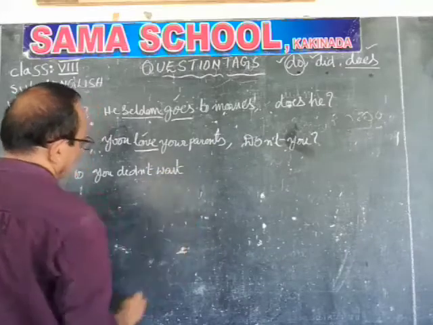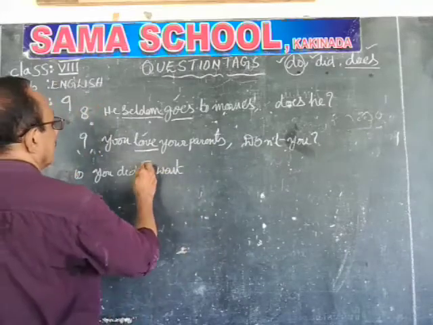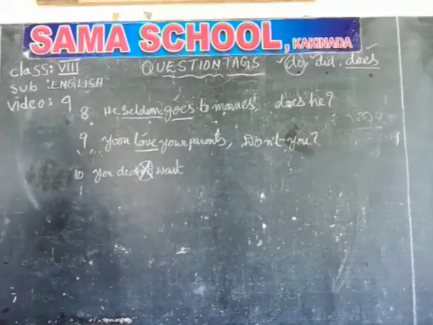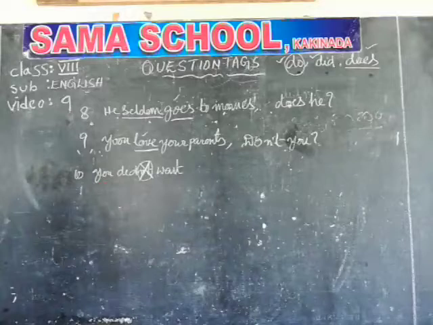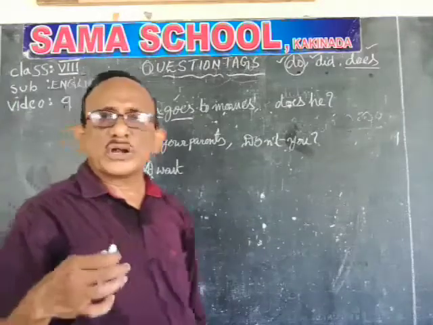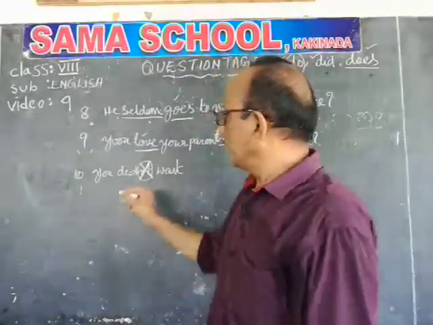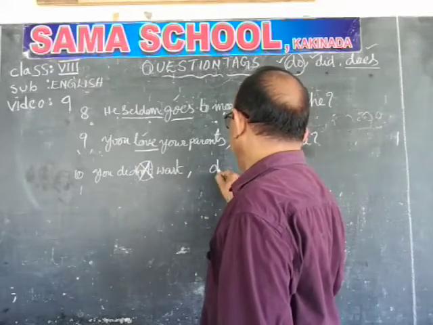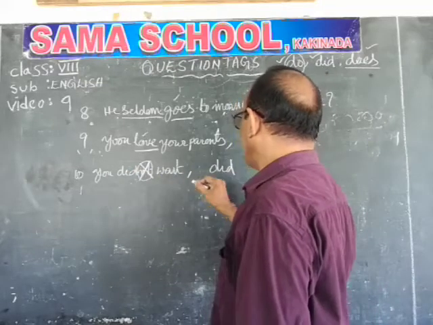Next, you didn't wait. Here there is a negative. This sentence is not a positive sentence. Since there is a negative, circle the negative. If you circle it, we should not write the negative. So did plus pronoun plus question mark. Did you?